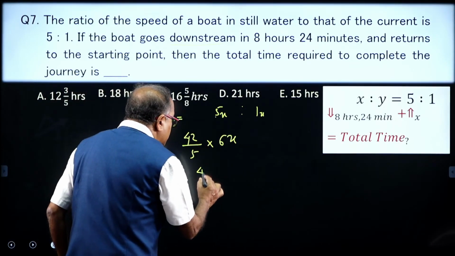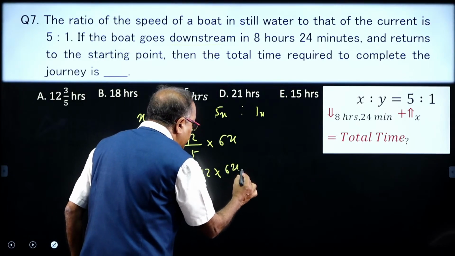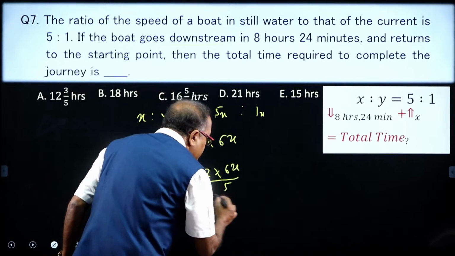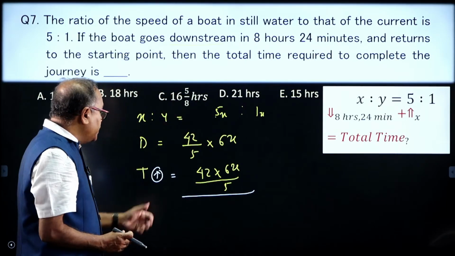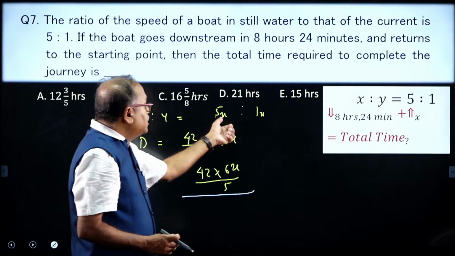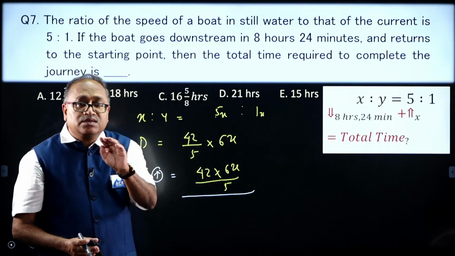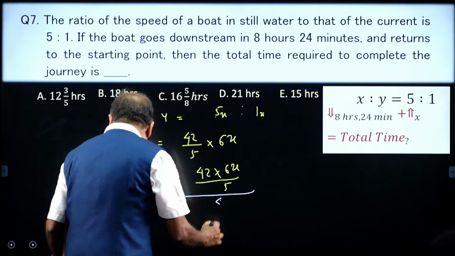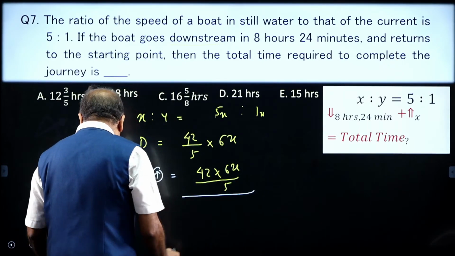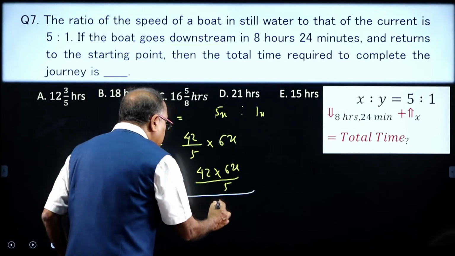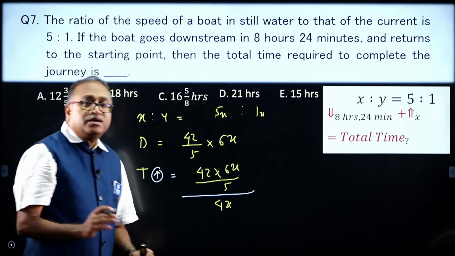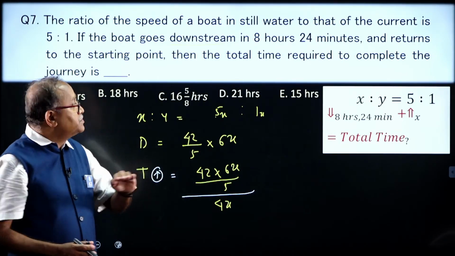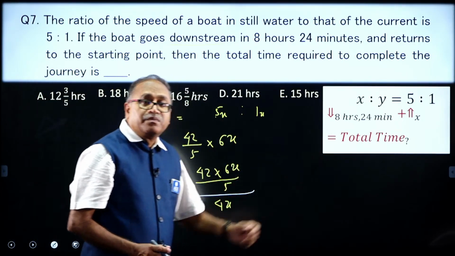The distance is 42 into 6x by 5, this is the distance, and the distance by speed. What is the speed in case of upstream? 5x minus x, that is 4x. So then divide this by 4x, you will be getting the time for upstream. Now, the time for downstream plus time for upstream is your total time.